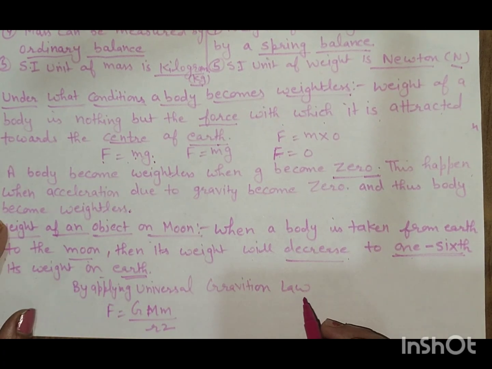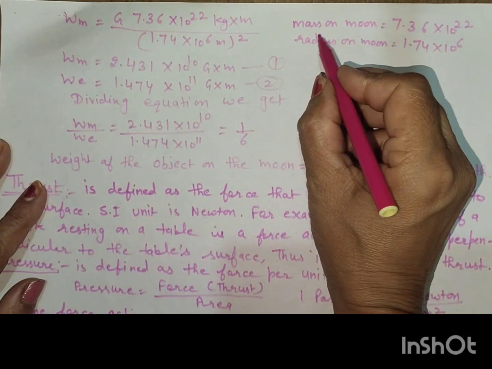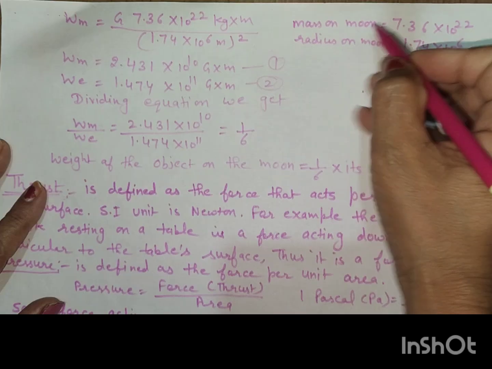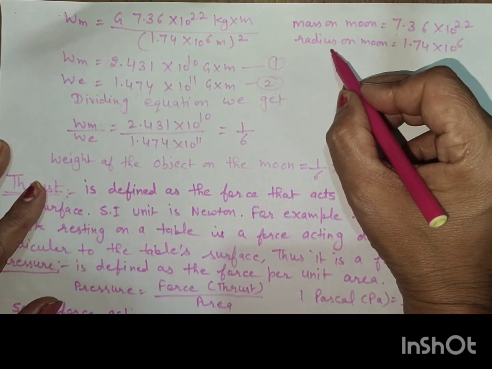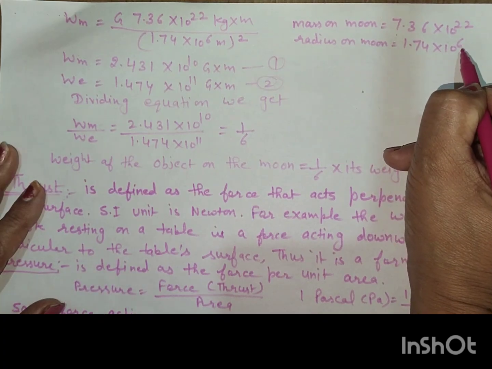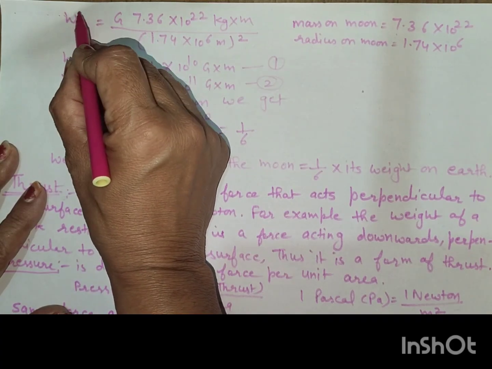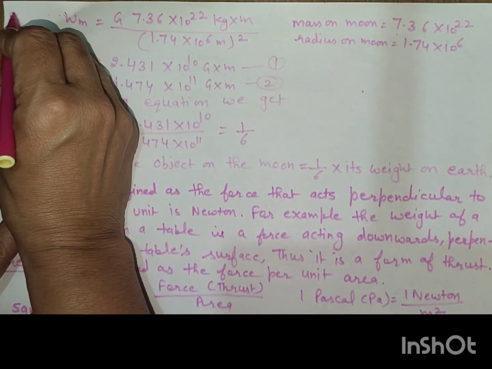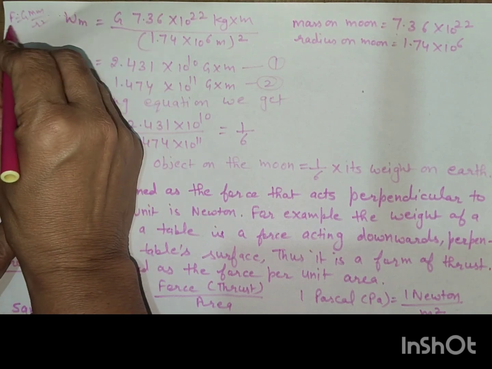By applying the universal law of gravitation, F is equal to G capital M small m by R squared. As we know, mass of the moon is 7.36 into 10 to the power 22 and radius of the moon is 1.74 into 10 to the power 6. If we put the values, according to the law of gravitation, F is equal to G M m by R squared. Now what is the force?